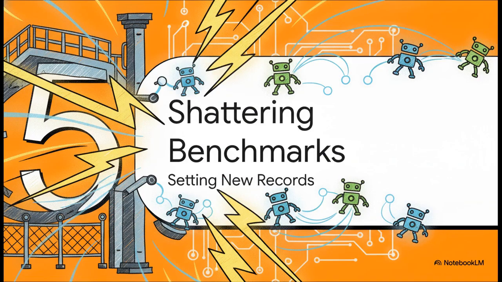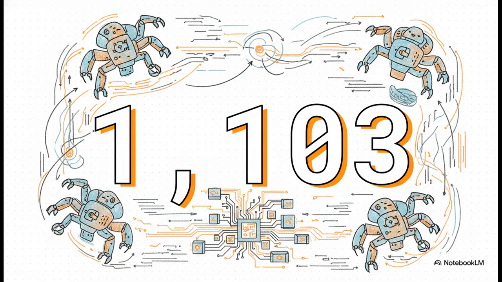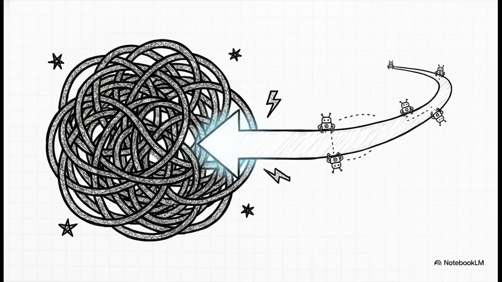Section 5. Shattering the benchmarks. Okay, so with the architecture and the safety rails locked in, what actually happens when you turn this beast on? The quantitative breakthroughs are staggering, so let's look at the scoreboard. 1,103 execution cycles. That is the brand new state-of-the-art score achieved by 4 co-evolving Coral agents on Anthropic's notoriously difficult CUDA-kernel engineering task. So the crucial point is the previous best-known score for that task was 1,363 cycles. Coral dropped it to 1,103.